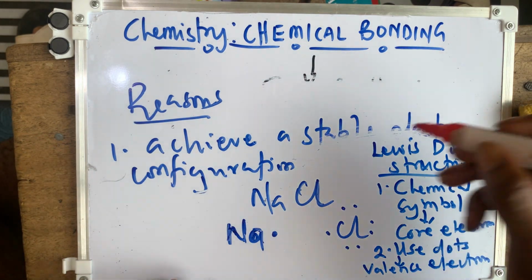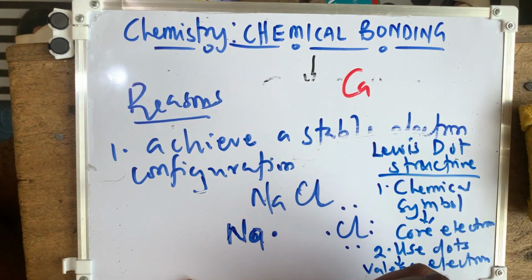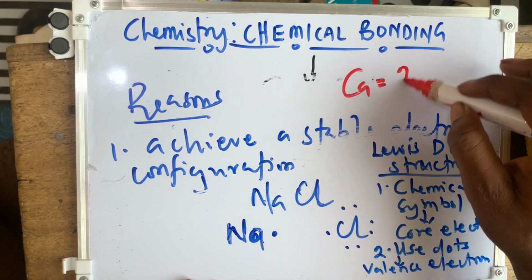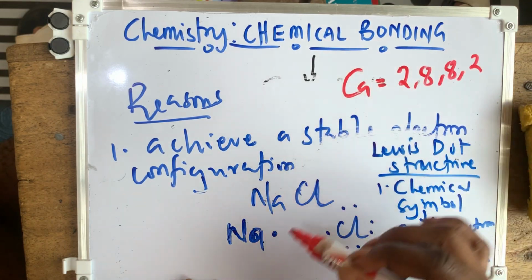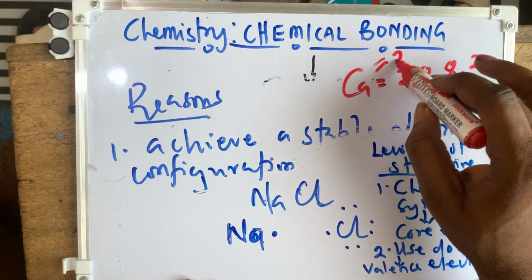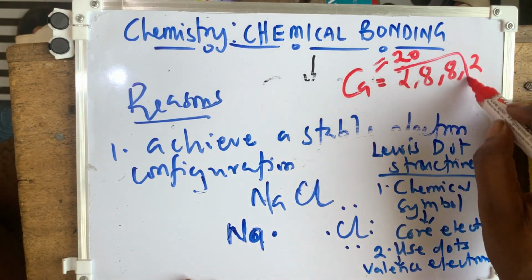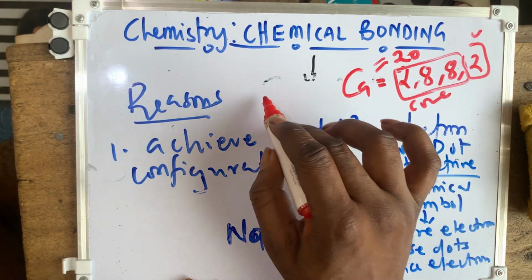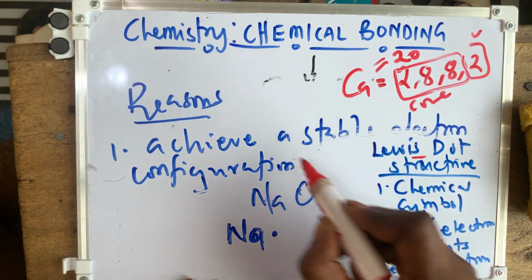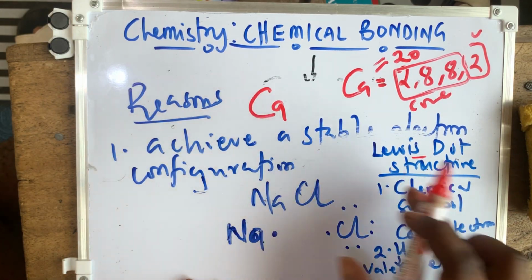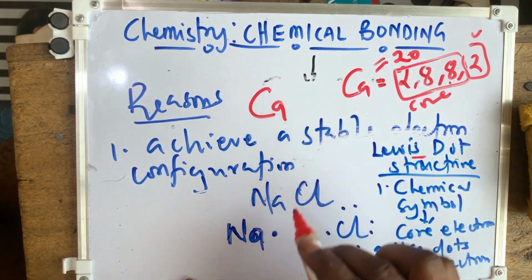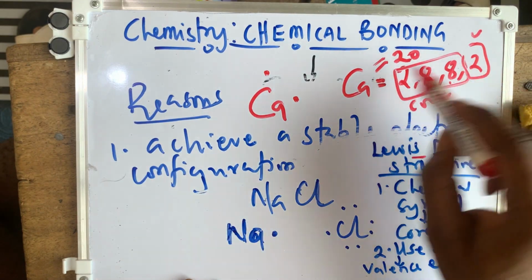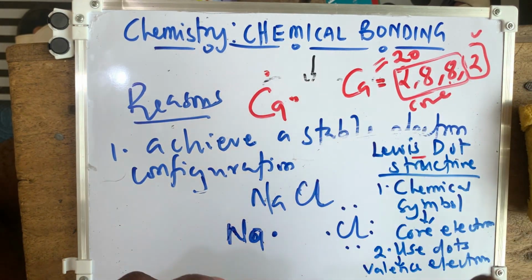For instance, if I want to write the Lewis dot structure for calcium: calcium is 2, 8, 8, 2, with atomic number 20. From the first 2, 8, 8 are the core electrons, and the last 2 are the valence electrons. So when I write calcium in Lewis dot format, the chemical symbol represents all the 18 core electrons, and I use dots to represent the 2 valence electrons. That is it. This is a typical example for calcium.